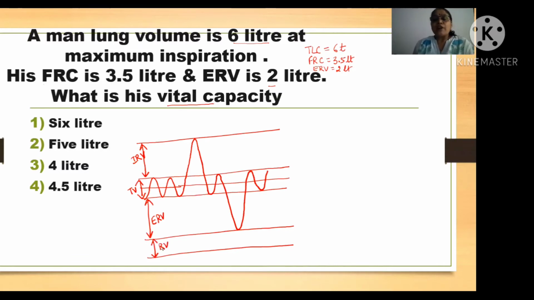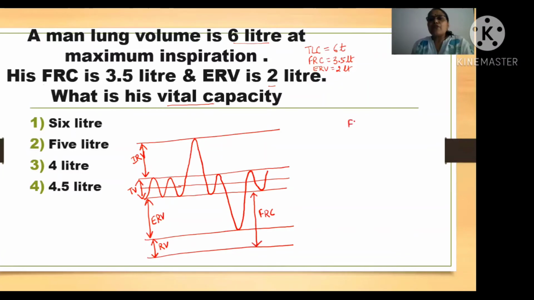Now we have to find vital capacity. Now see carefully, these two are your FRC. If FRC is given 3.5 and from this your ERV is 2 liter, so it means RV is how much? RV is 1.5. So you can do simple calculation.